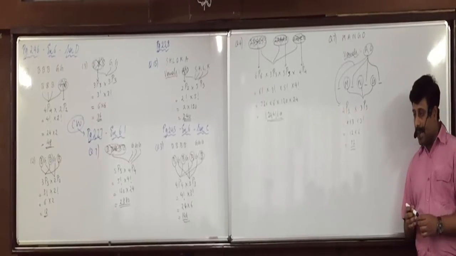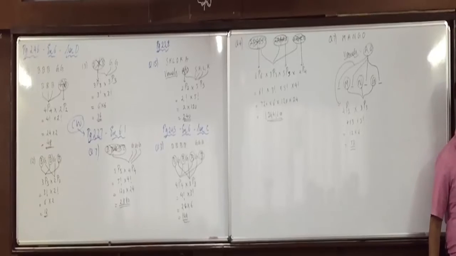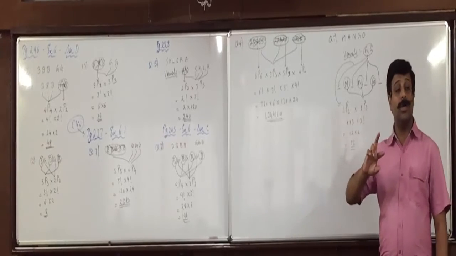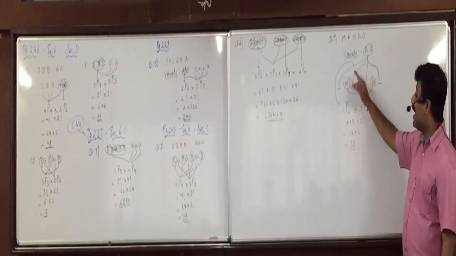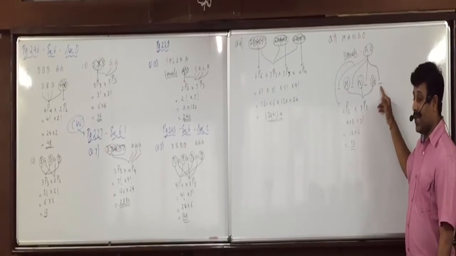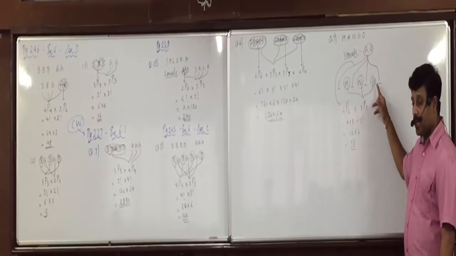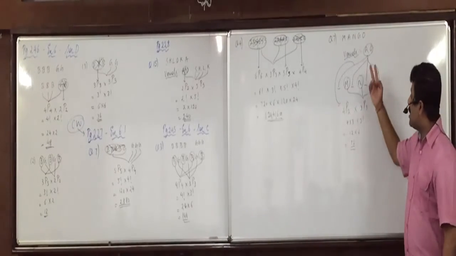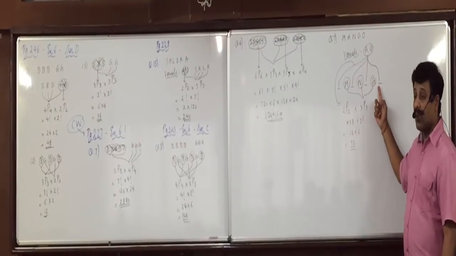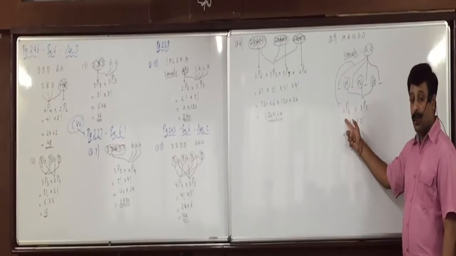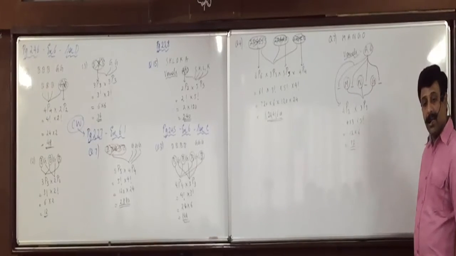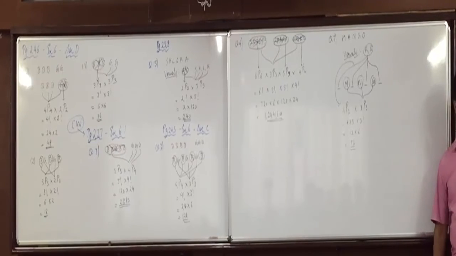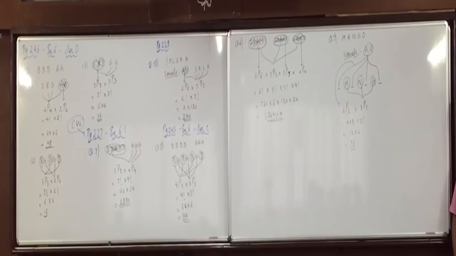I'll explain it one more time, then I'll dictate it. The condition is different now. The two vowels should not remain together. When will the vowels not be together? If they come in the extreme ends or in between M and G. Two vowels have to be arranged in these four places, which can be done in 4P2 ways. Moreover, these three letters can be arranged in 3P3 ways. Did everyone understand this? Any doubts?